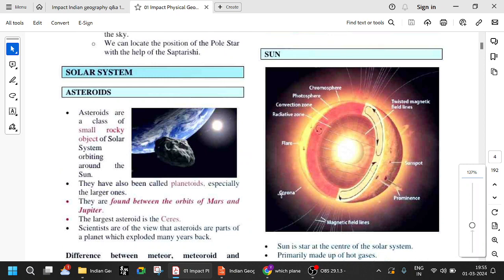So the outermost layer is called the corona, and the chromosphere is this. The photosphere is inside. Sunspots are there on the surface. Relatively, the photosphere is inside, followed by the chromosphere. The outermost layer is the corona. Remember that because the order can be asked. Magnetic lines, all that is fine. Convection zone, radioactive zone, all that's fine. So the inner layer is the photosphere, the surface layer is the chromosphere, and the outermost layer is the corona.